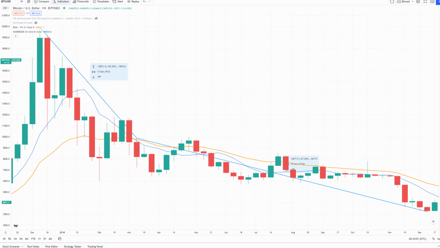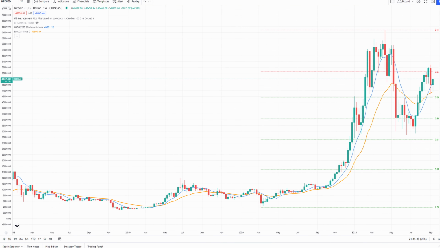In the end, he states that he would prefer if Bitcoin tests his Bitcoin bull market support band indicator before it makes an exponential move to the upside. He wanted this to happen because when Bitcoin decides to fall after its exponential move to the upside, it will provide a strong region of support. Clearly, we tested the 21-week EMA with the wick and the 20-week moving average with the body, so it is safe to say if he were to be correct, this will be a strong region of support later on.